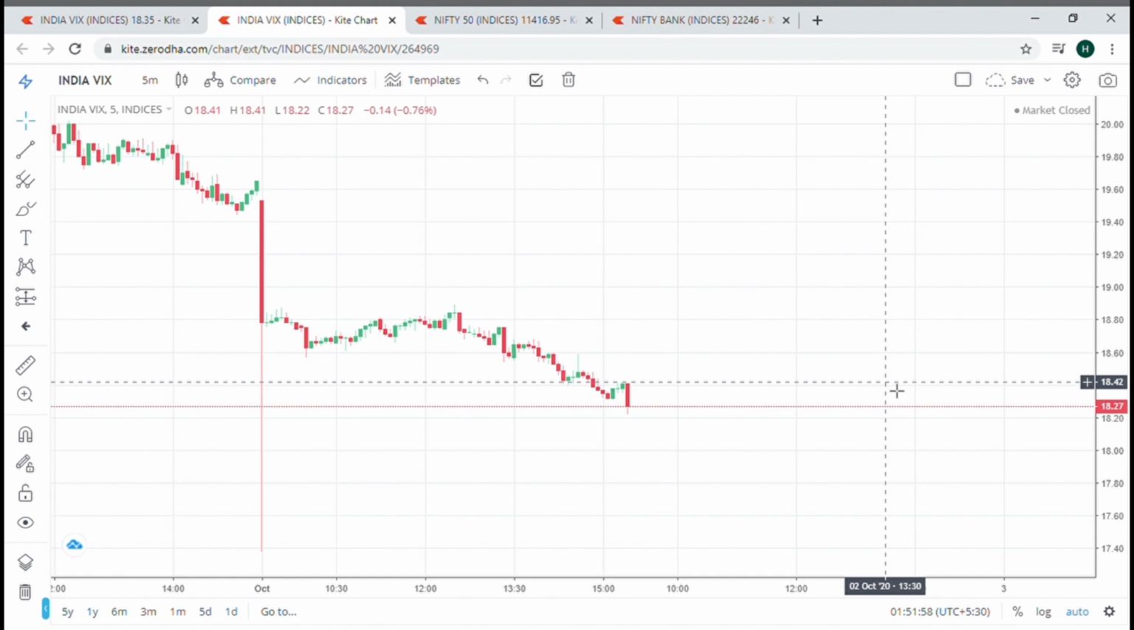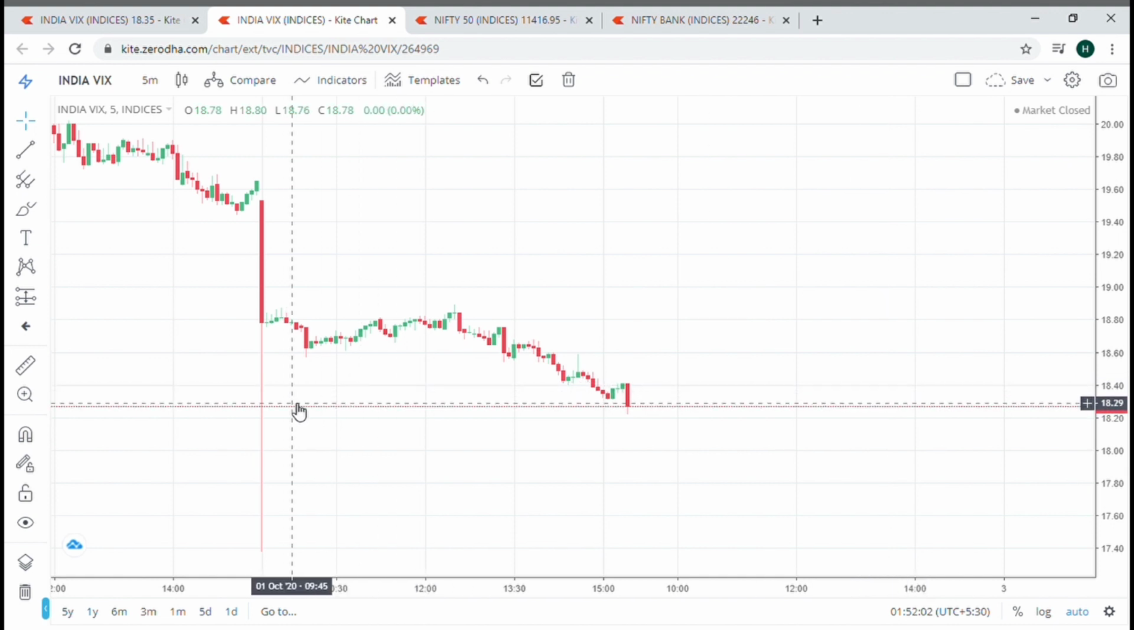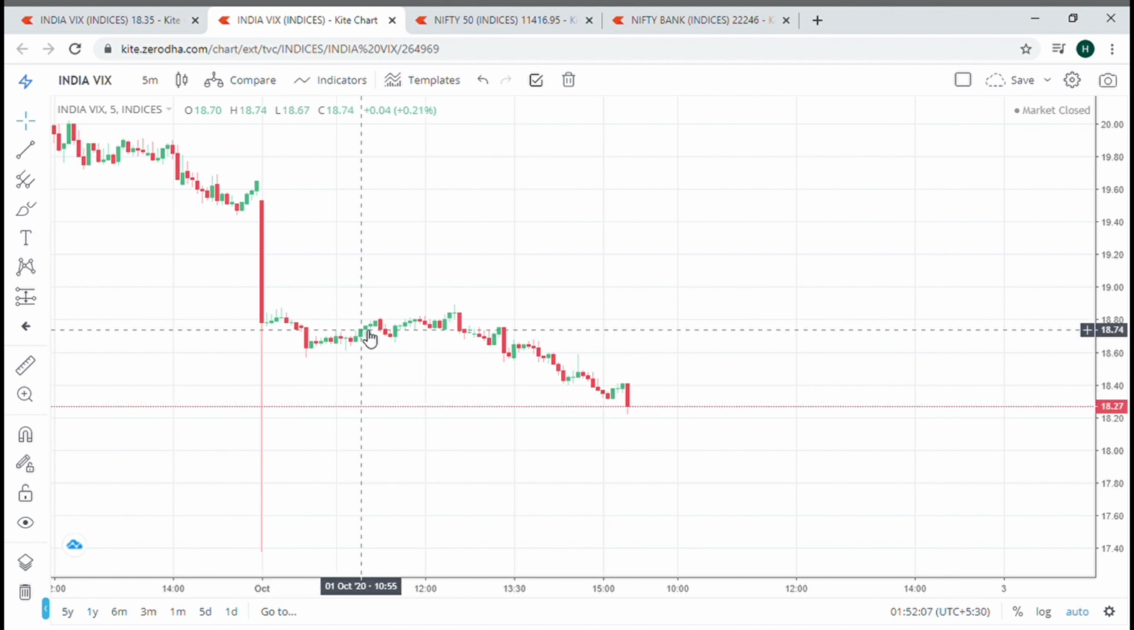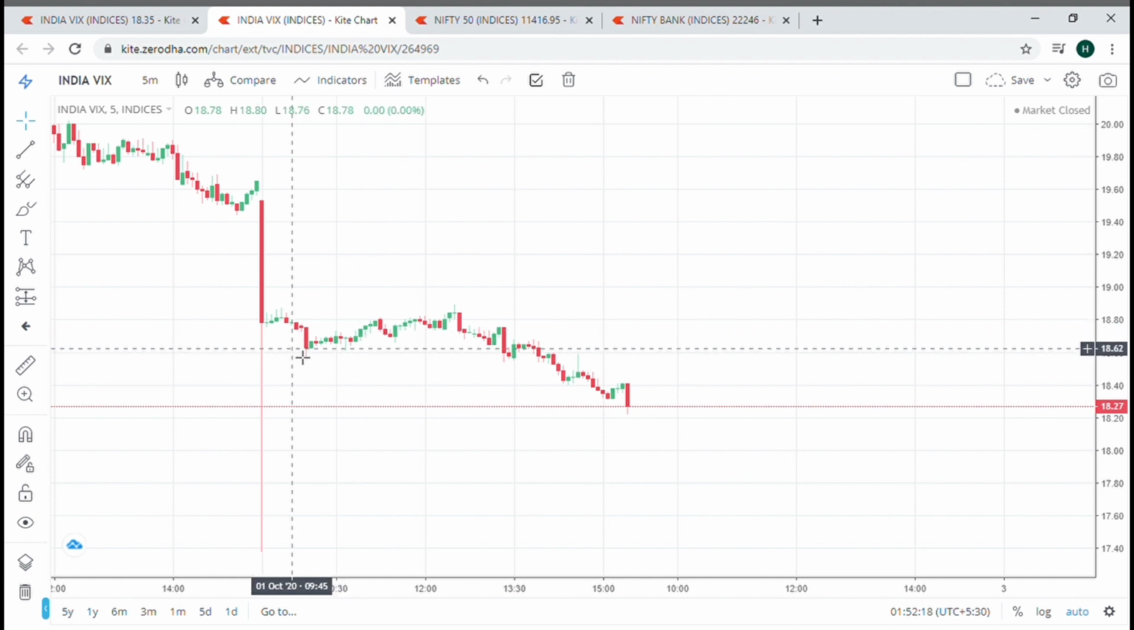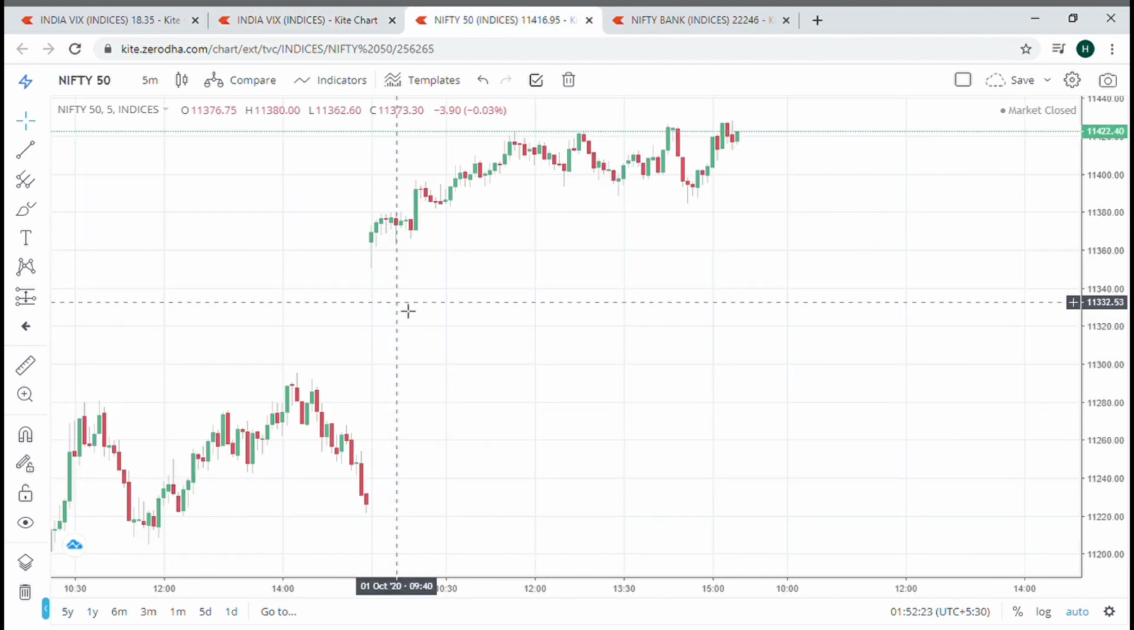We are looking at the most recent example of VIX in action. At 9:45 a.m. on 1st October 2020, VIX was hugely down. So as I said earlier, if VIX is red, we would be taking a trade in the money CE, and if VIX is green, we would be taking a trade in the money PE. So here it is established by 9:45 that VIX is red and the market is also green. So we should be taking a trade in the money CE. Let's say we take a trade in the money CE in Nifty at 9:45.